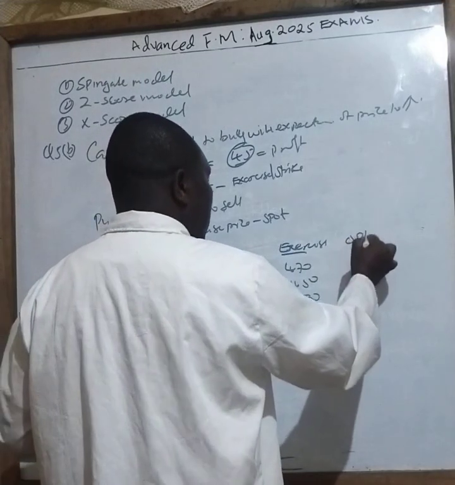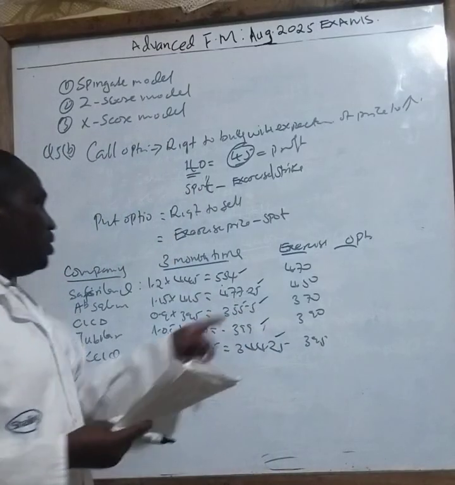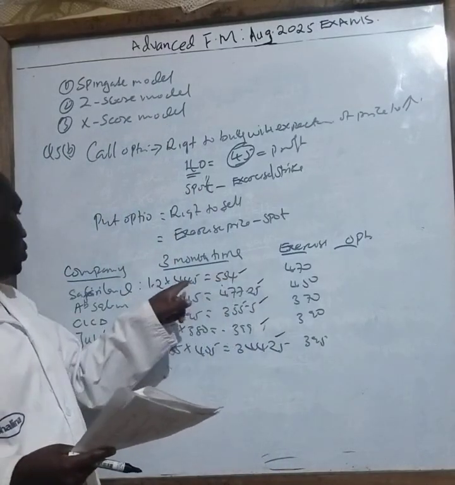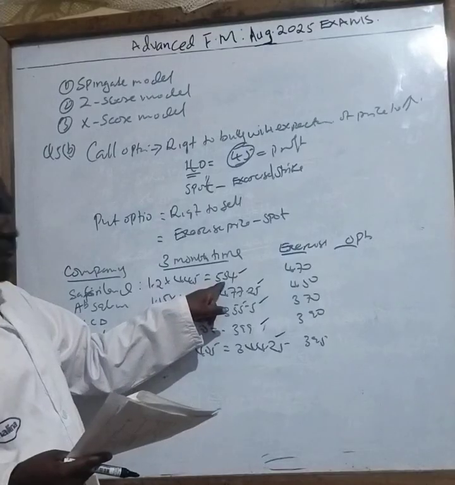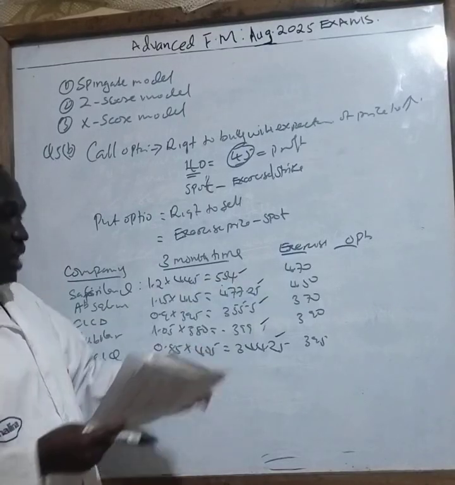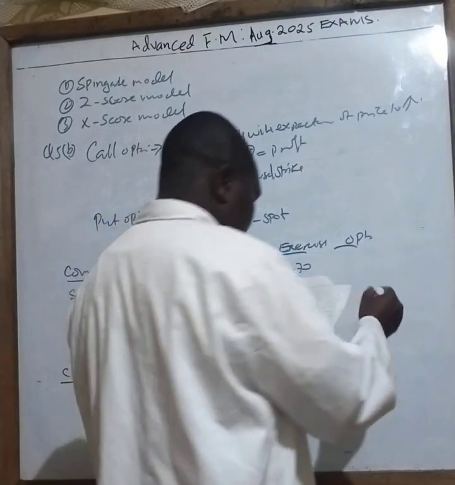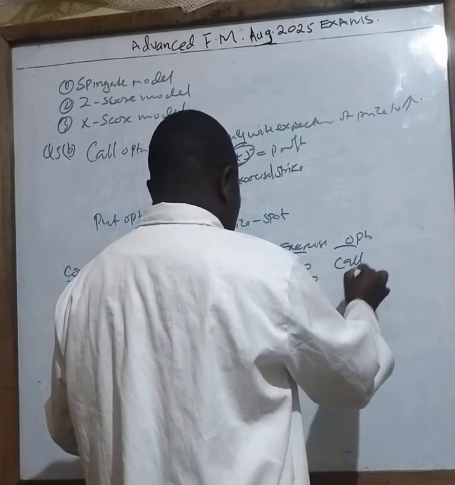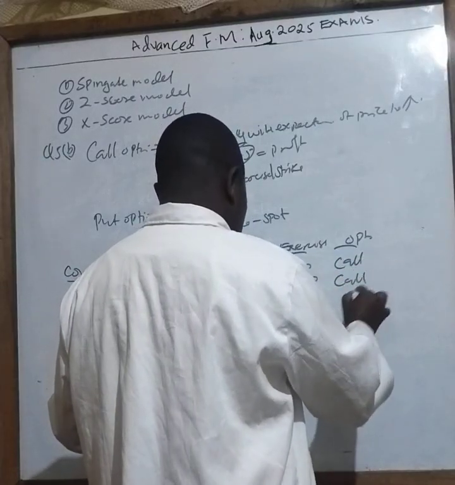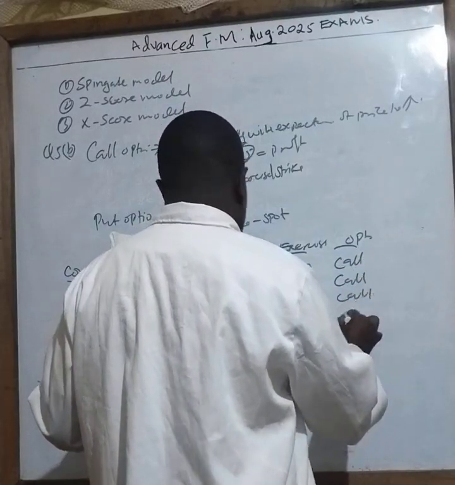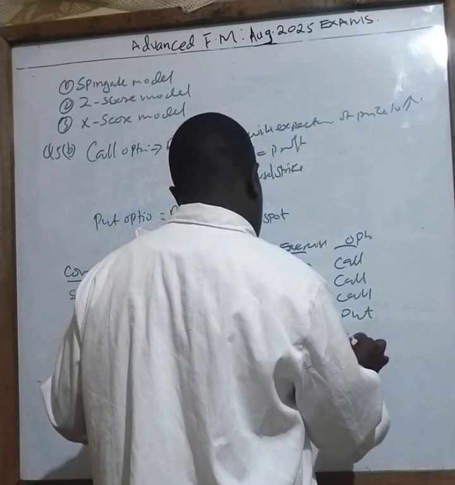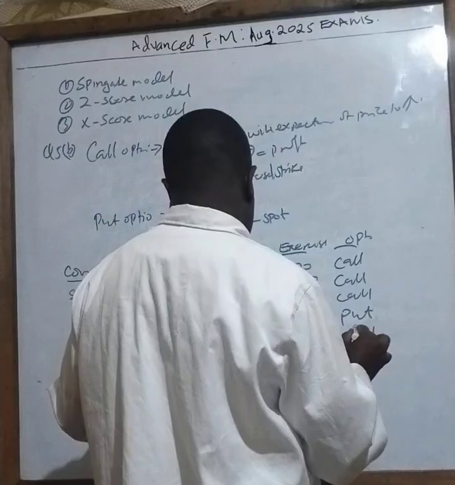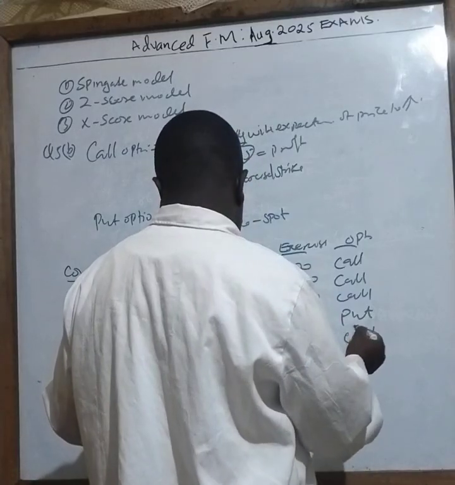Now, what is the type of option? This is what now, class? You can see. So in 3 months' time, it will be this. So what is that? This is a call. This is call. This is call. This is put. And this is put.